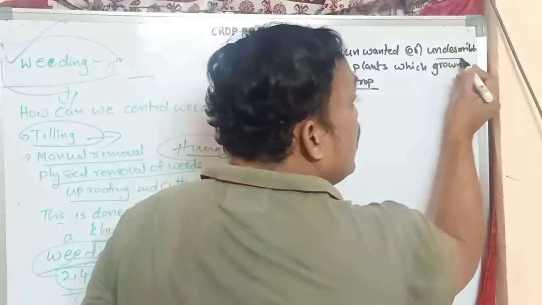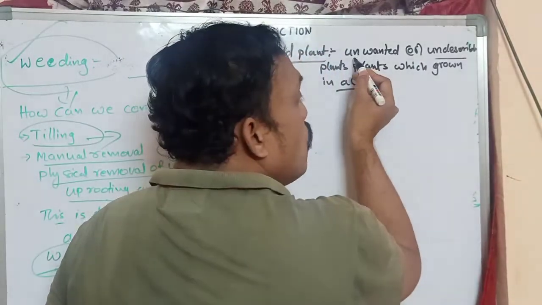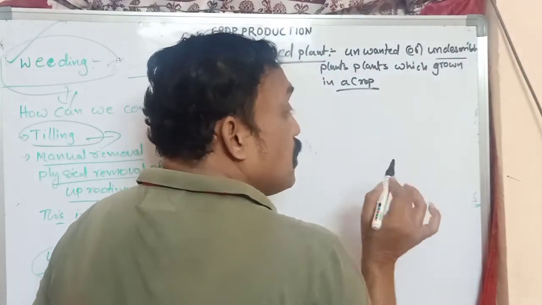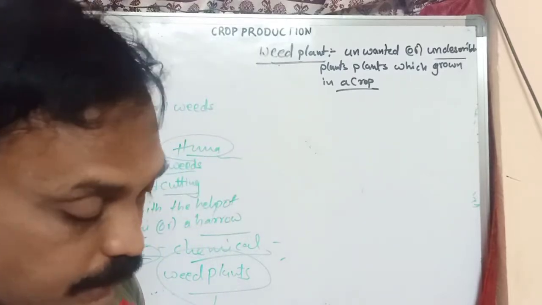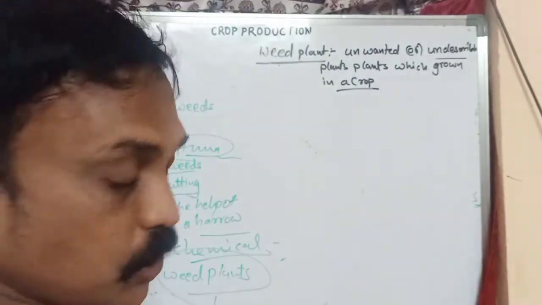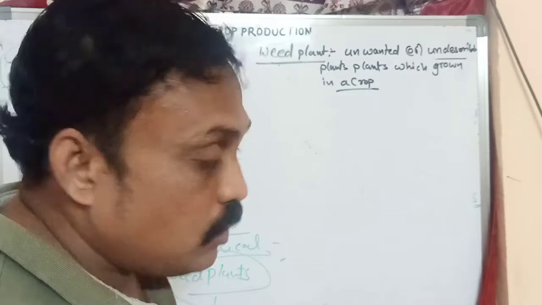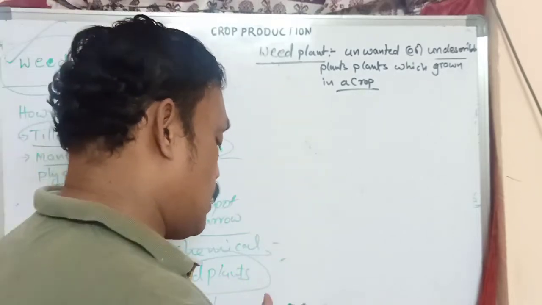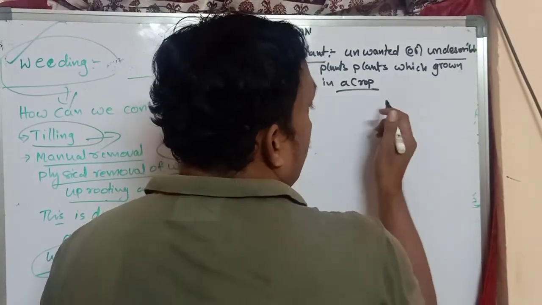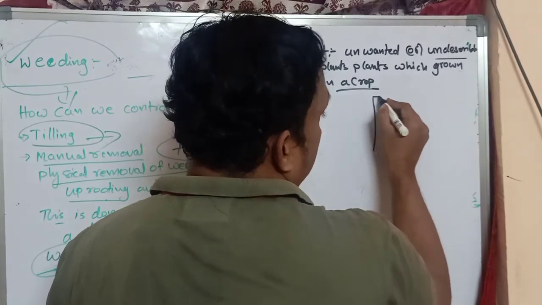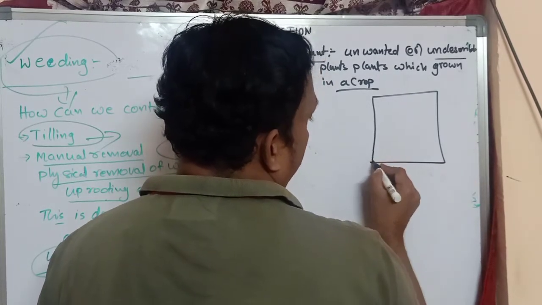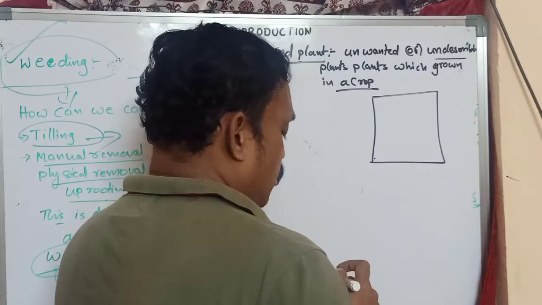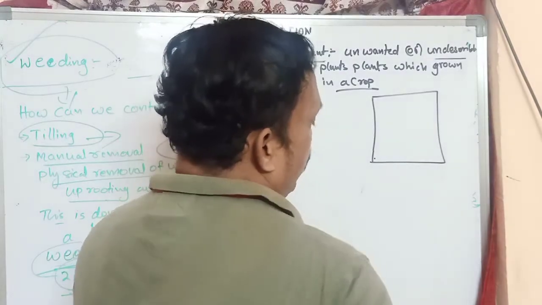There is no need for these plants. For example, to make it easy to understand, especially for weed plants, suppose this is an agriculture crop field. One crop field. We are growing crops in this field.